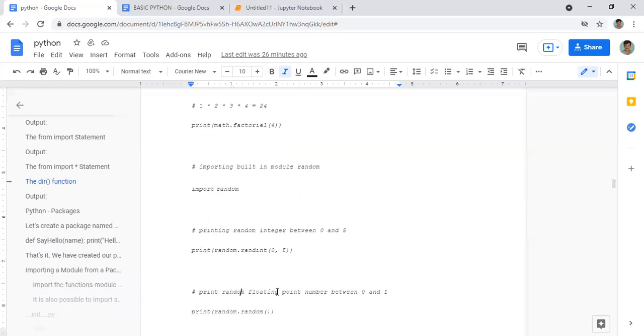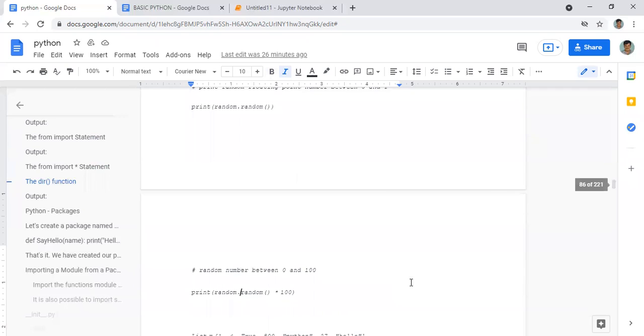Okay, now moving on, if you want any value between 0 and 1, then this is random.random, like that. If you want between 0 and 5 it will take in between. If you don't give anything it will take between 0 and 1. Now if you want between 0 and 100, you use random.random times 100. Here you give times 100. That means the output value will be random, and you'll get any value from 0 to 100.